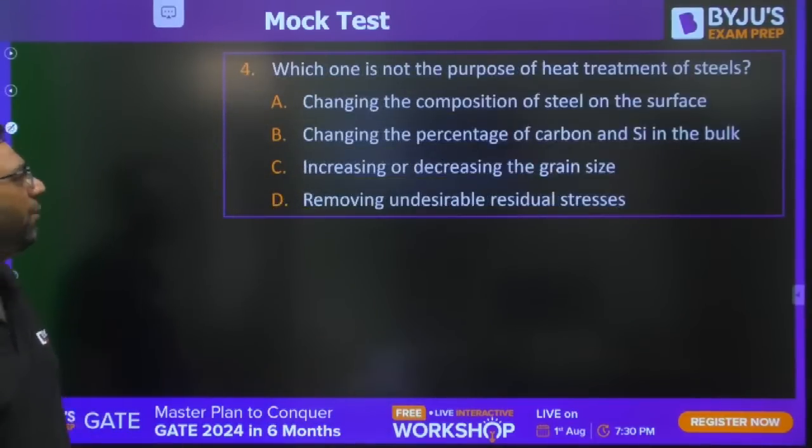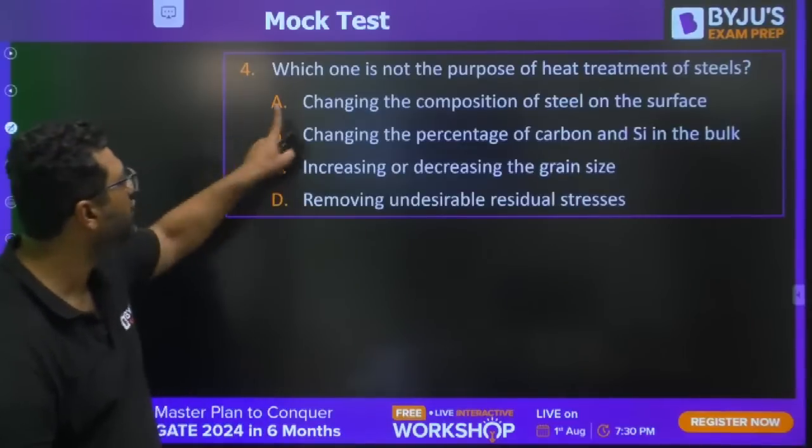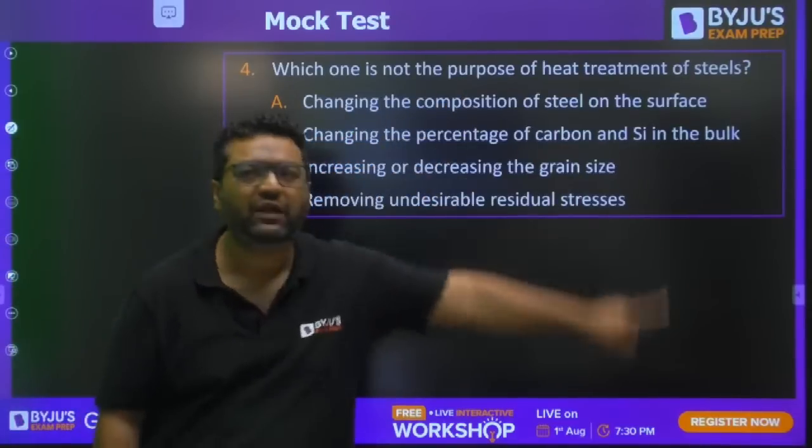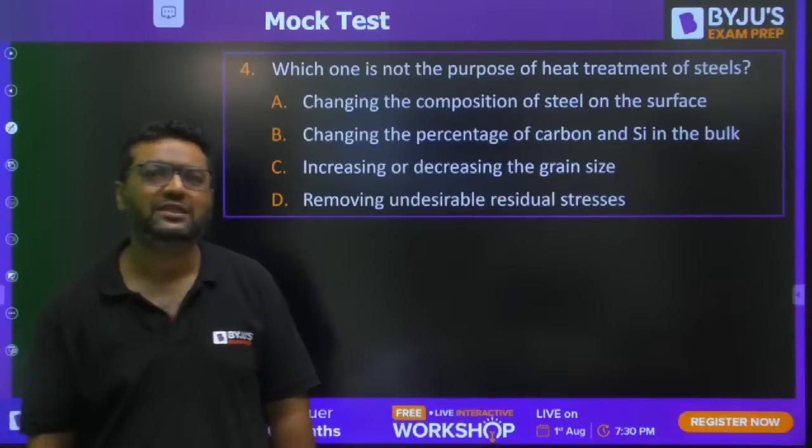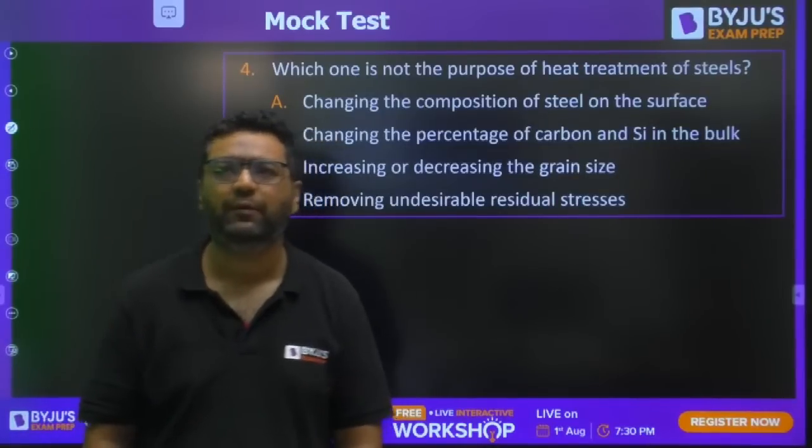So I feel you know about this. The next question is related to which one is not the purpose of heat treatment of steel. Out of these, which one is not the purpose of heat treatment?